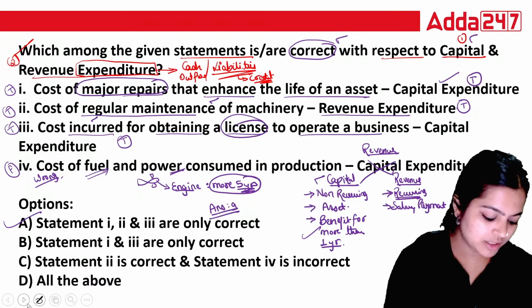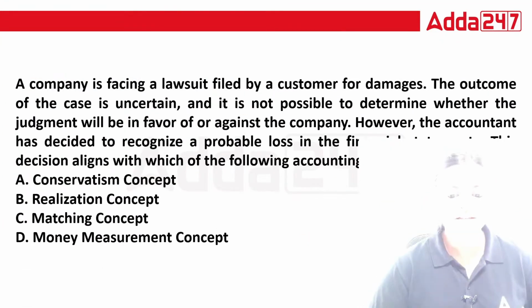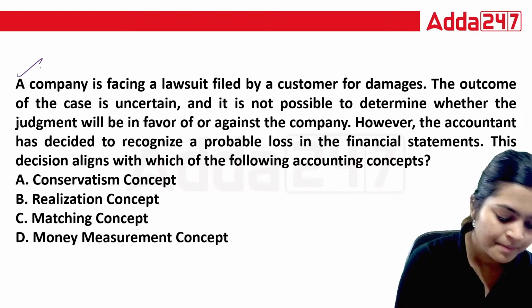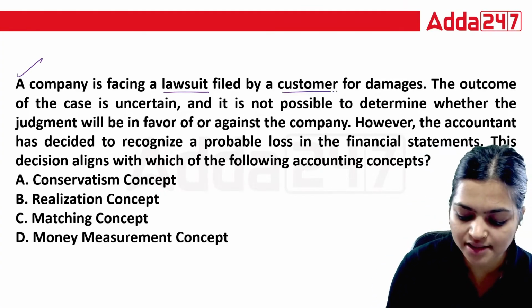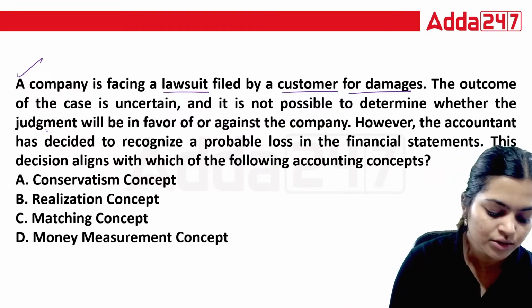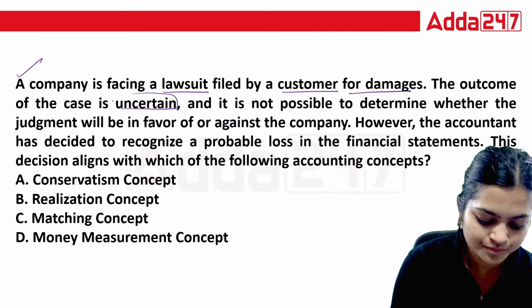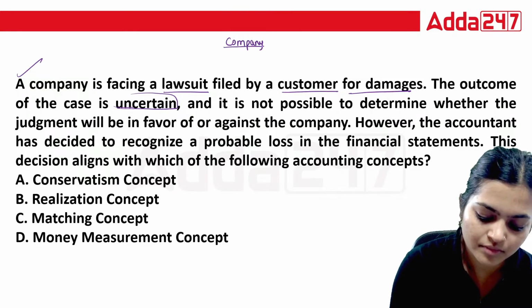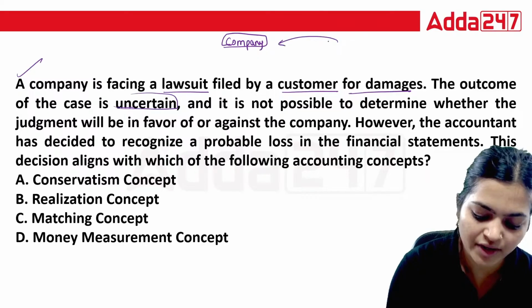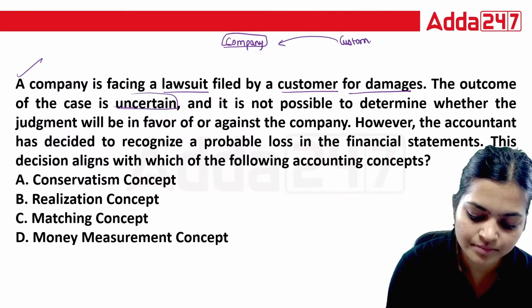Okay. Now coming to the next question. A company is facing a lawsuit filed by a customer for damages. The outcome of the case is uncertain. Here is one company. On this company, one customer filed a court case.